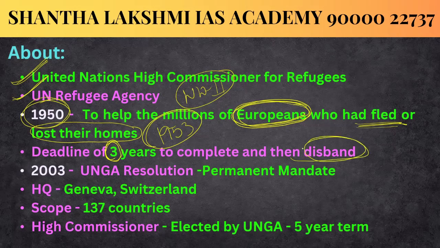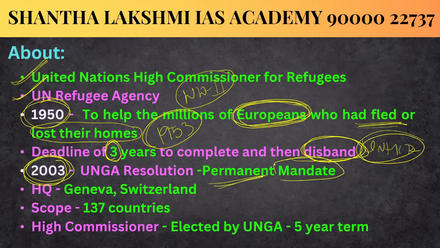then disband this UNHCR. But it was continued, and in the year 2003, the United Nations General Assembly passed a resolution giving it a permanent mandate. Permanent mandate. That means it gave the mandate to continue this UNHCR until it solves the problem of the refugees. So it is not a temporary one.